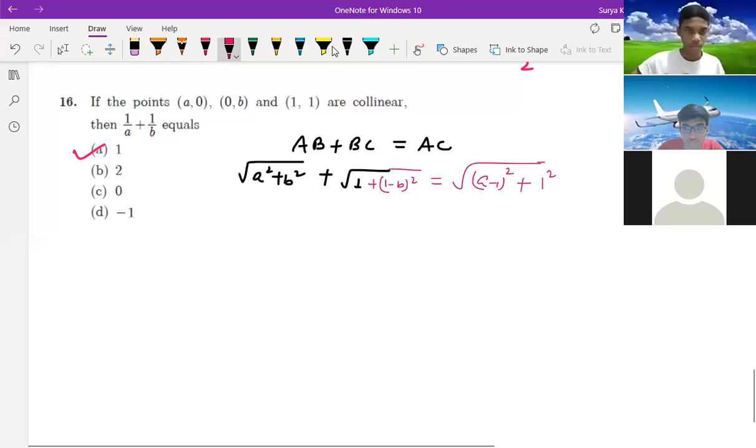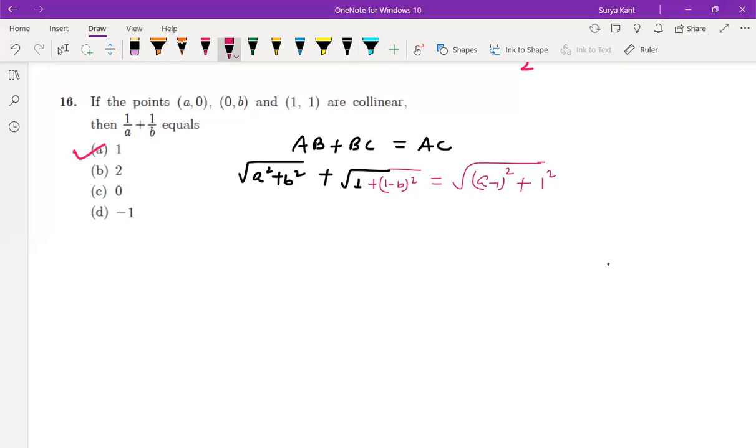So like this, how will the answer come? Tell me. How to solve, we don't know, only this one. Like this only, if you want to solve, how do you solve?